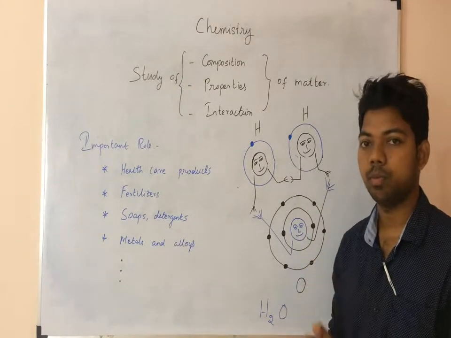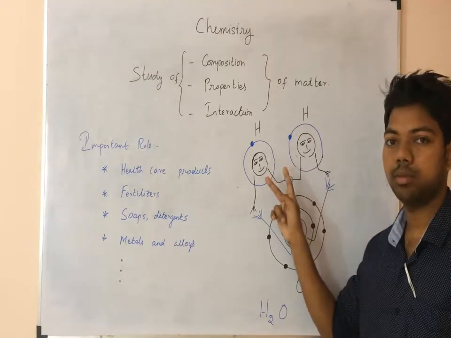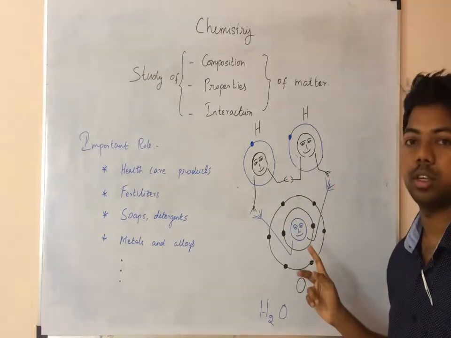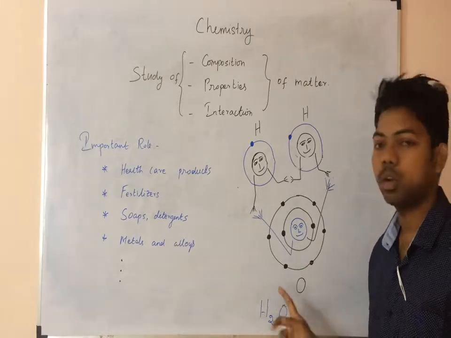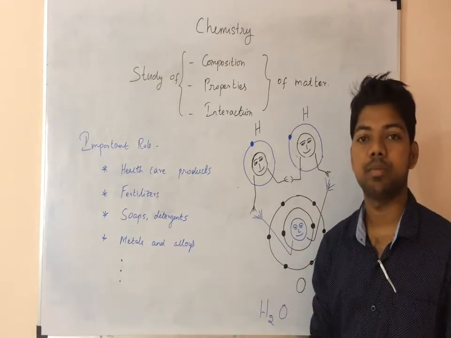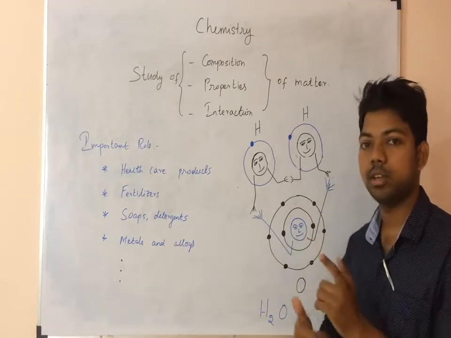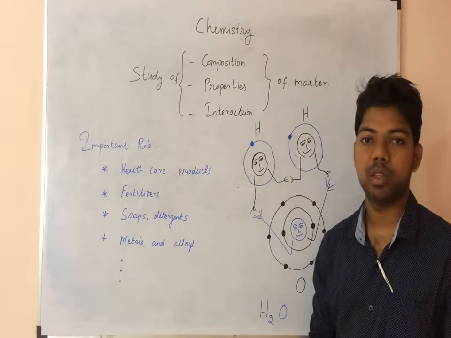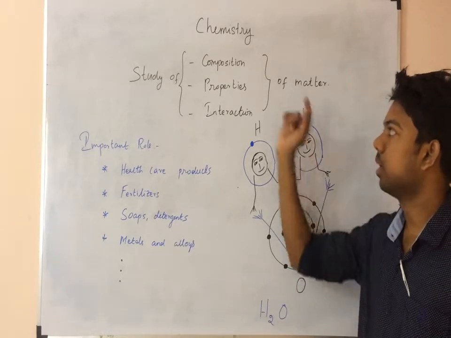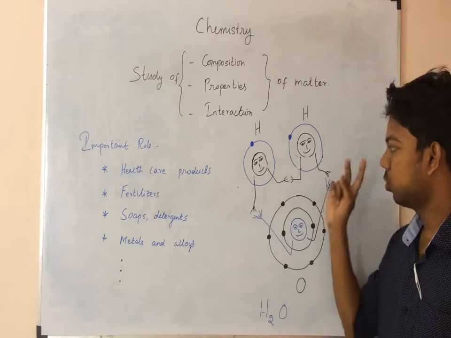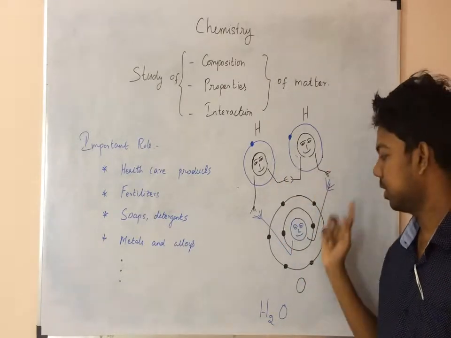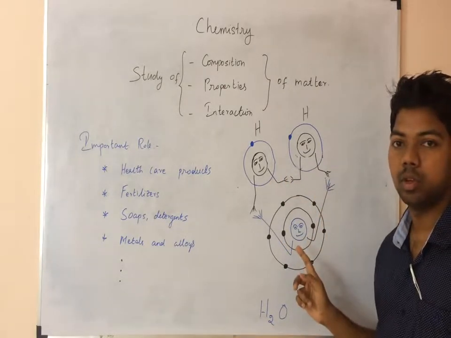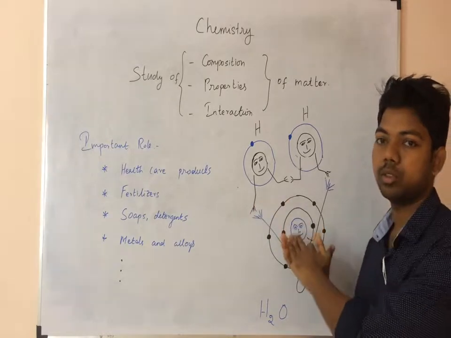No, because only 2 hydrogen atoms with 1 oxygen atom create 1 water molecule. These are the things we deal with in this subject. So this is a composition: 2 hydrogen atoms mixing with 1 oxygen atom, so 2 elements are mixing.